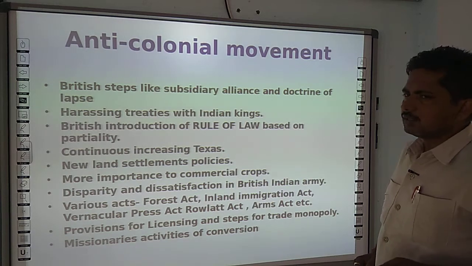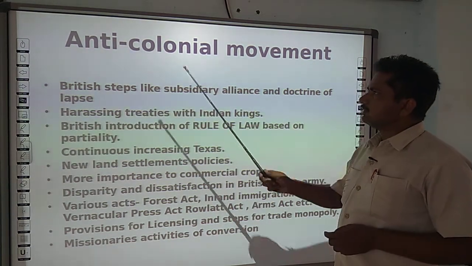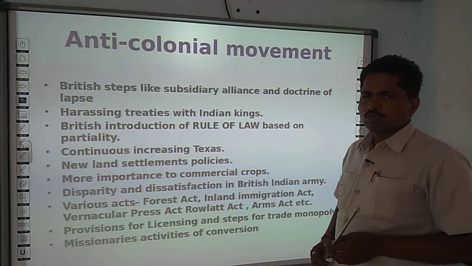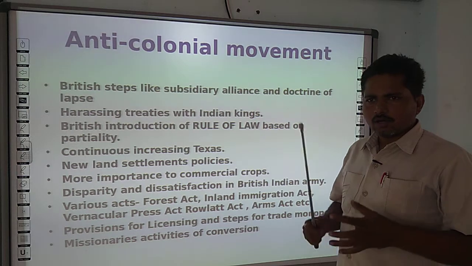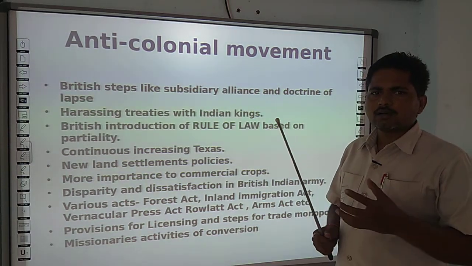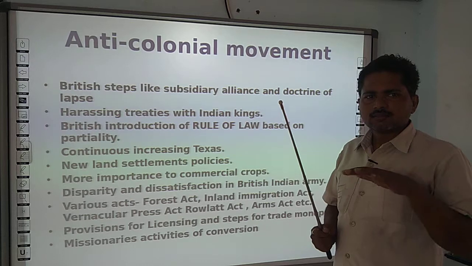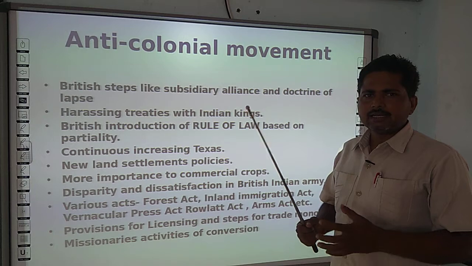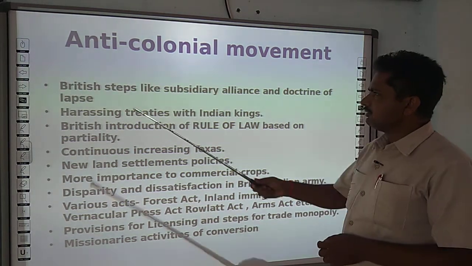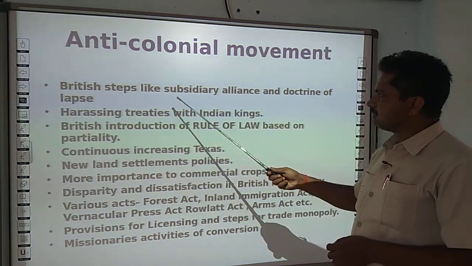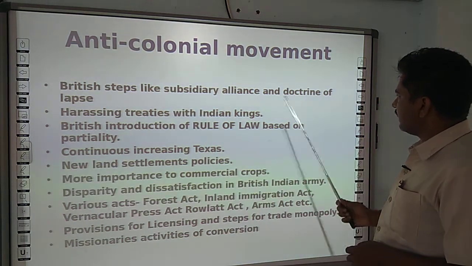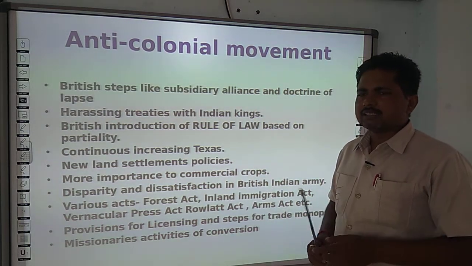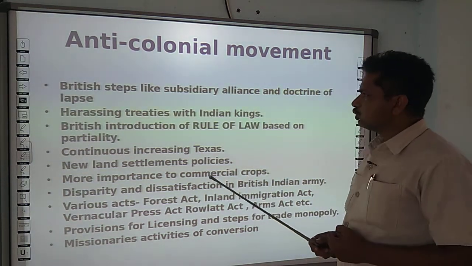In India, the growth of nationalism began with the anti-colonial movement. As you know very clearly, all the people of India were groaning under the suppression of the British government. This suppression led them towards unity, as the British took various steps like subsidiary alliances and the doctrine of lapse. All these steps united Indian rulers together.